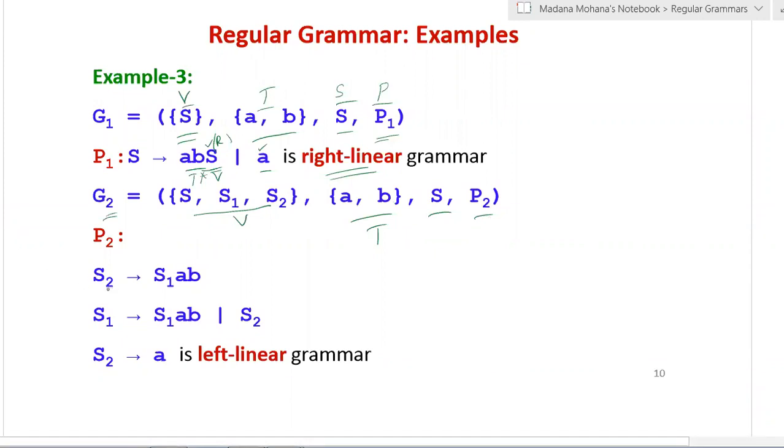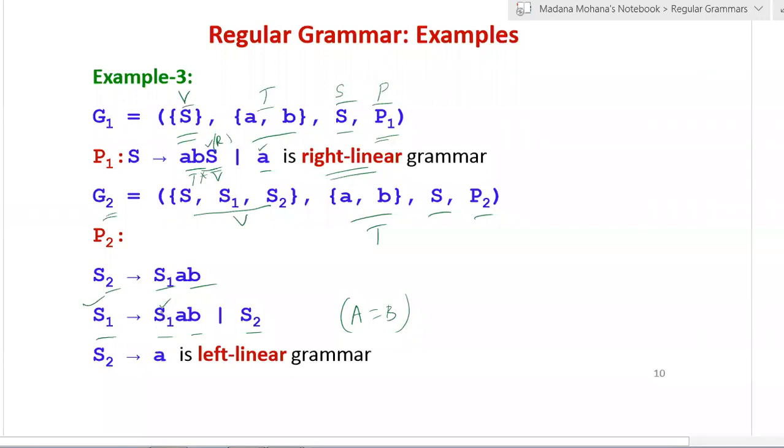The first production is S2 derives S1ab. Then S1 derives S1ab or S2. Here you can see the left hand side variable is the same variable that occurred in the right hand side. In the definition also we mentioned A equal to B is also allowed. Here you can see S1 is equal to S1. This is also allowed. Now the third production S2 derives a.